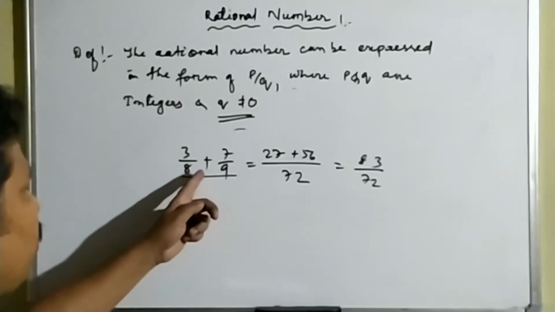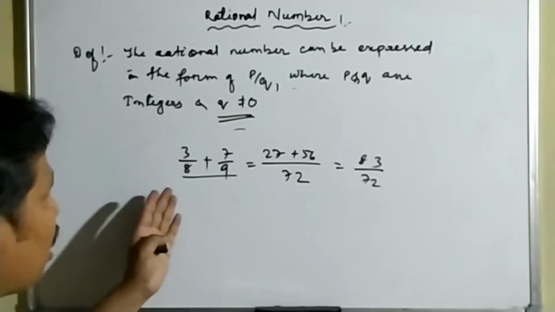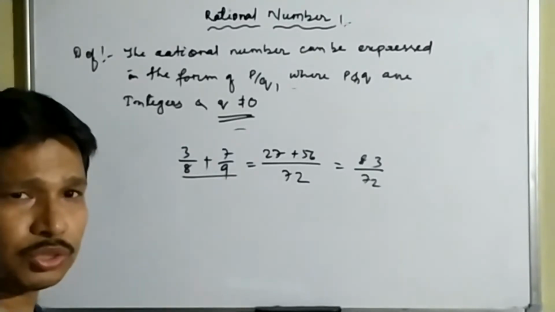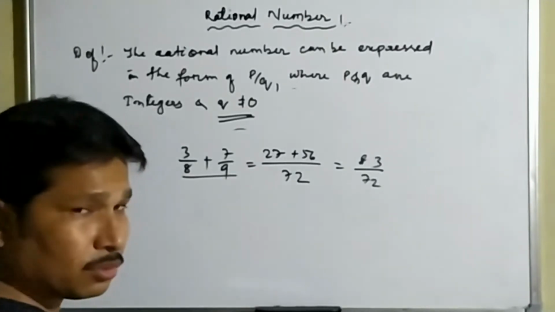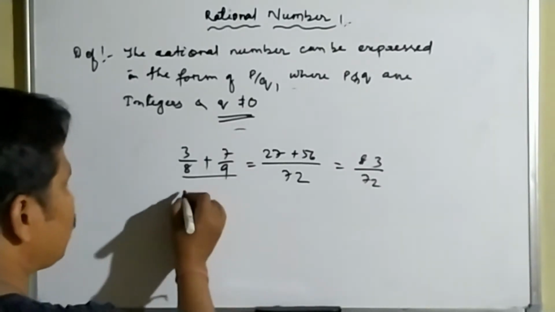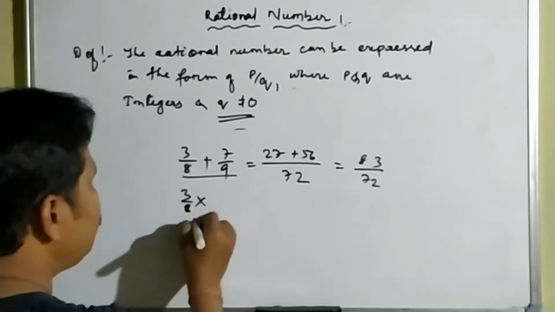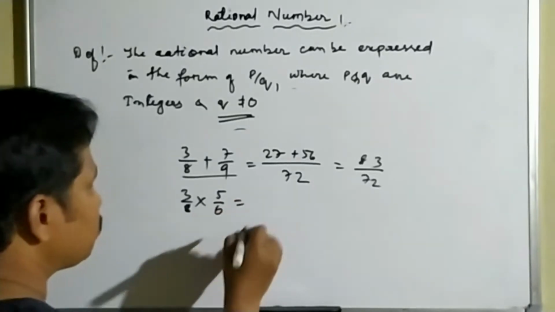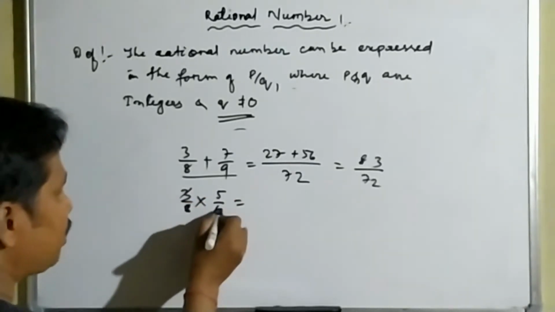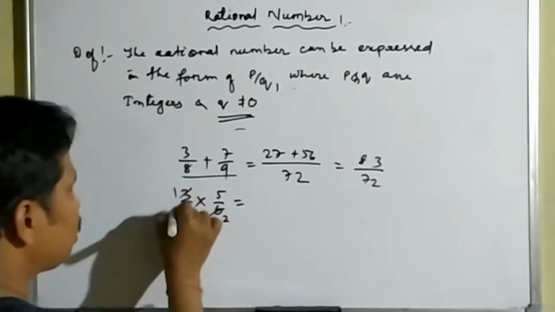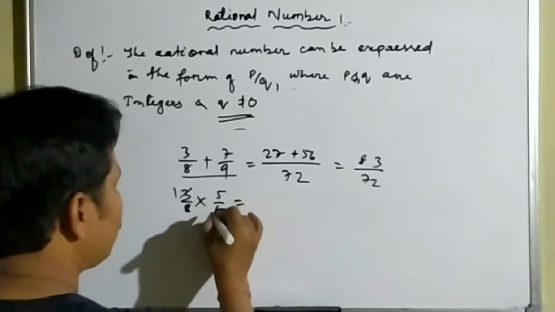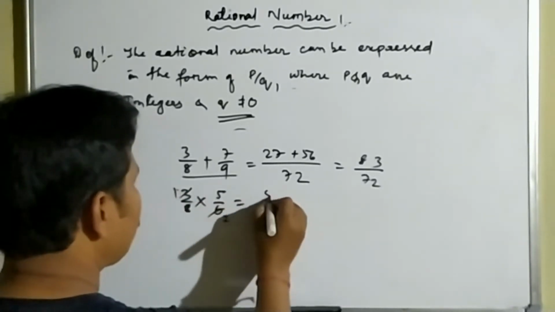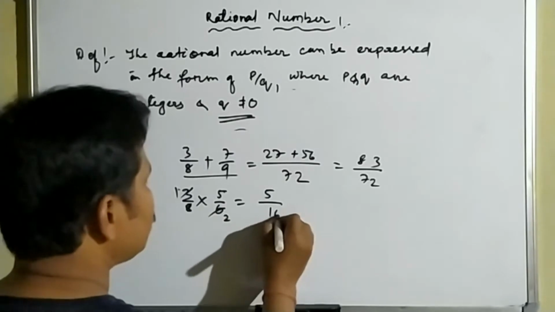We already learned how to add two rational numbers and how to subtract them, as well as how to multiply. Just for an example, 3 by 8 into 5 by 6. Here 6 and 3 can be cancelled: 3 twos are 6, 3 ones are 3. So our answer is 5 into 1, which is 5, by 8 into 2, which is 16.